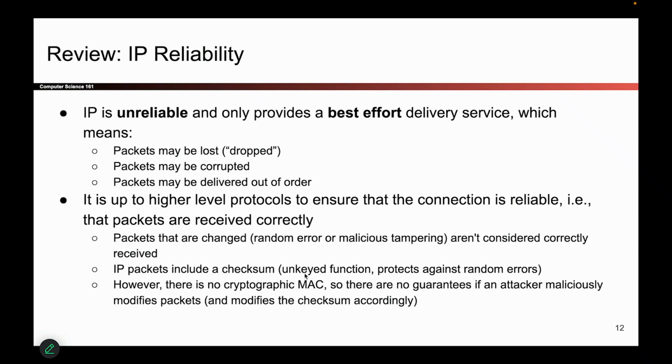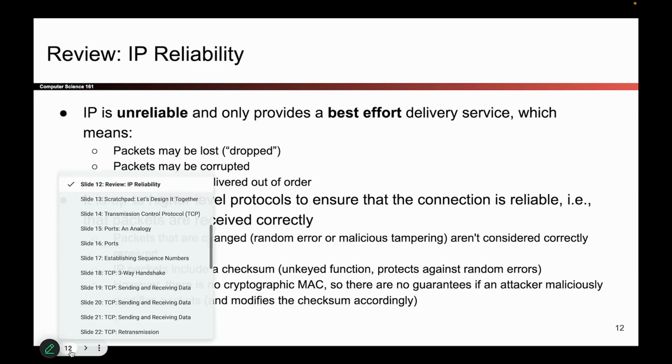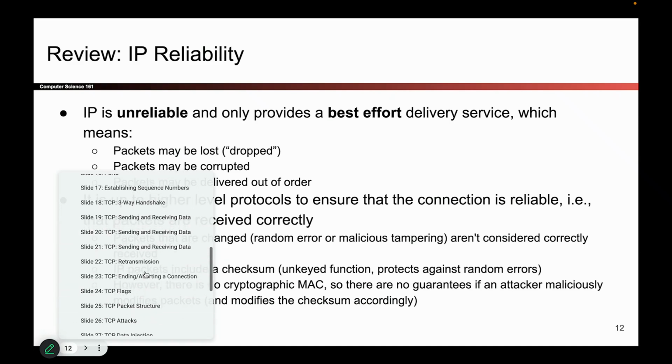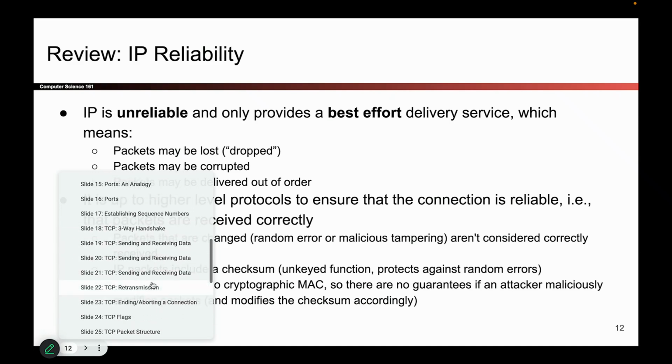One thing to note is that the checksum is not a cryptographic function. There is no secret key. There's no cryptography. It's just checking that the bits have not been randomly tampered with. So this will not stop an attacker. Anybody can compute checksums. It's just there to protect against unintended random corruption, and it's not protecting against intentional attacks.